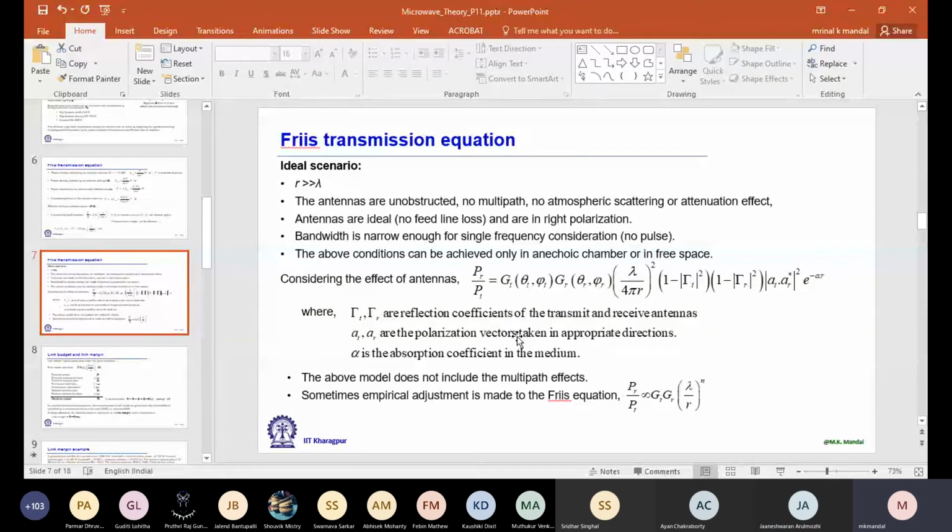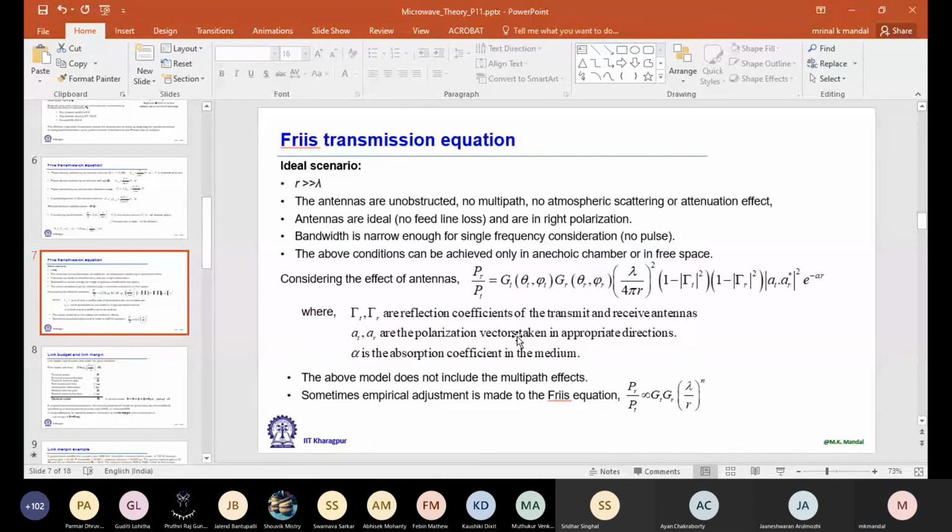So gain depends on the effective aperture. Effective aperture also depends on your physical aperture. So that is why if we need very high gain, we go for antenna arrays. Instead of one single radiating element, we use multiple of them so that I can increase my aperture, or I can increase the gain.